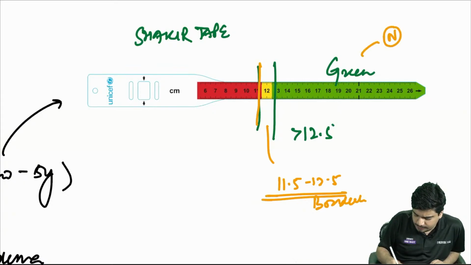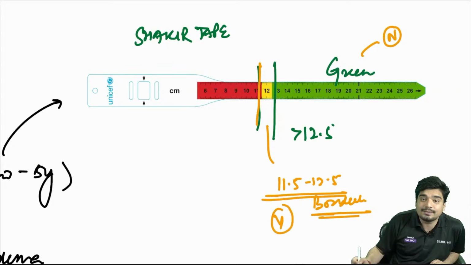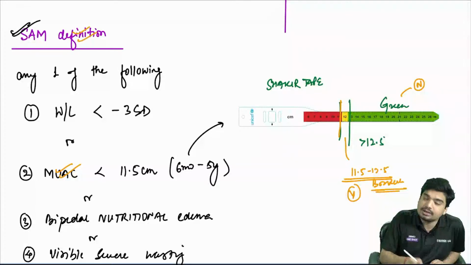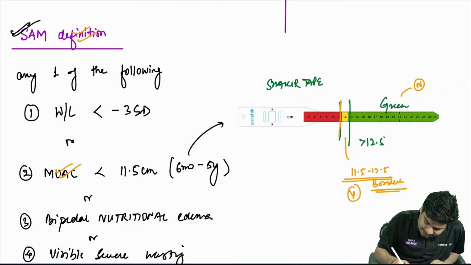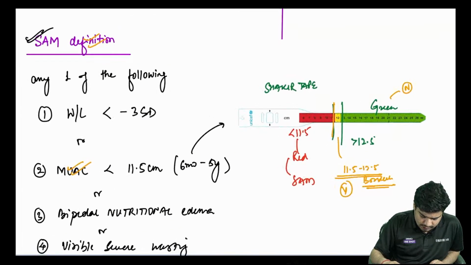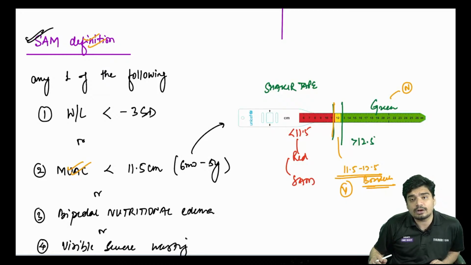Between 11.5 and 12.5 is a borderline zone, which is yellow in color. And if it is less than 11.5 centimeter, then it becomes SAM, and hence red in color. So this is the definition of severe acute malnutrition.